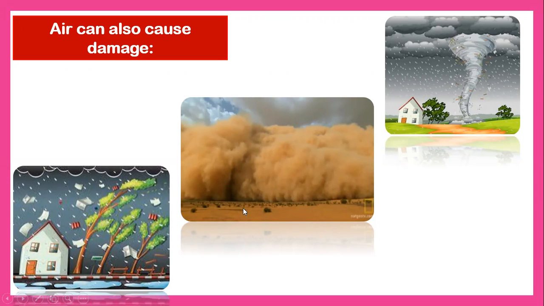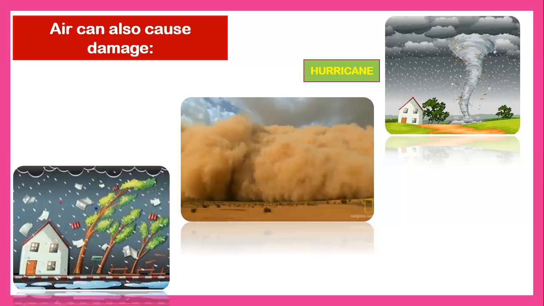So these damages or this type of disaster are called, the first one, hurricane. Okay, hurricane, or tornado. This picture is called hurricane, and the air is the one who caused this hurricane. Second picture, what do you think it is?